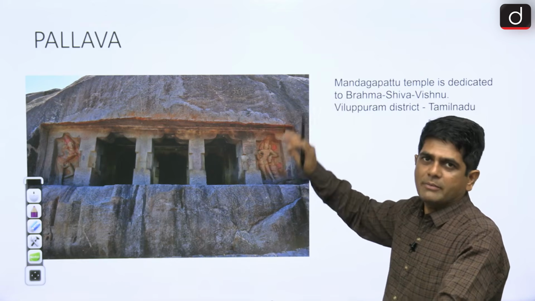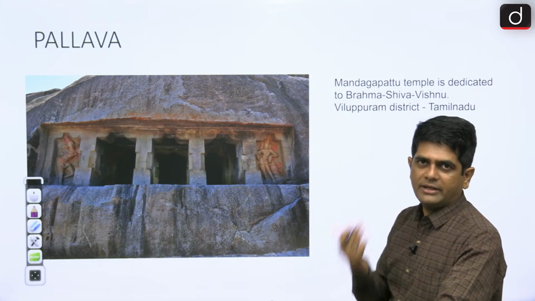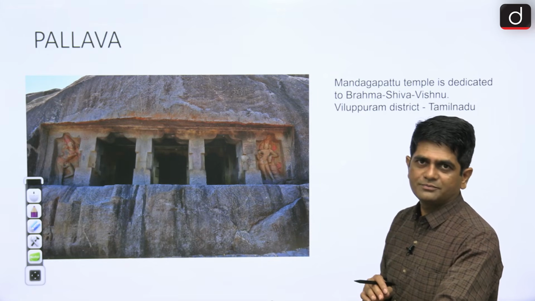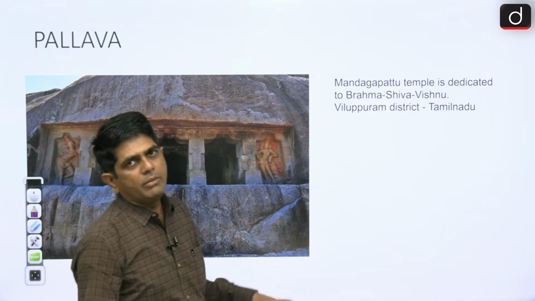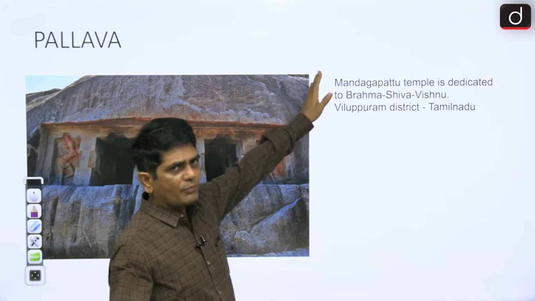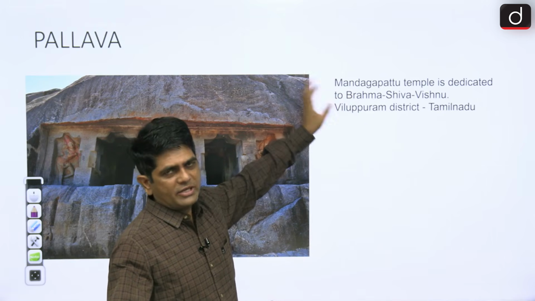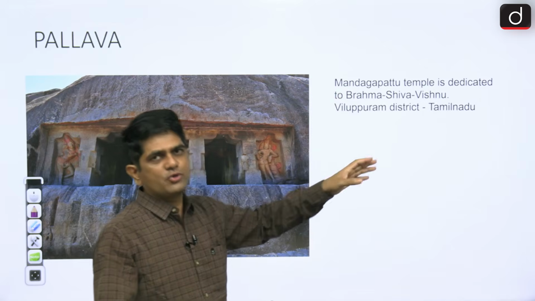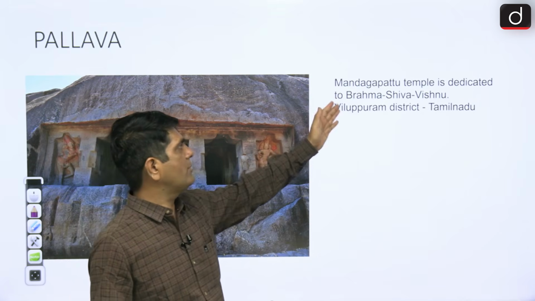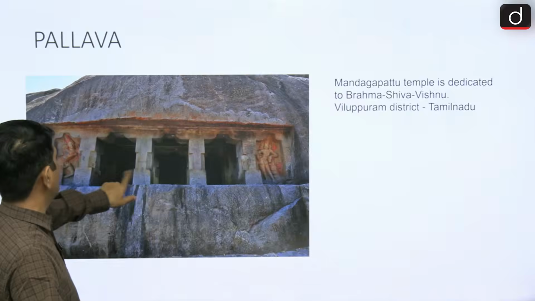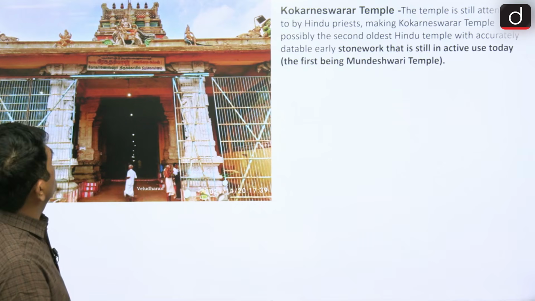The temples built by Mahendravarman first are known as Mahendravarman style or Mandapa style, and they were rock cut temples. The very famous temple built by Mahendravarman first was at Mandagapattu, Tamil Nadu. And here we have the statues of Shiva, Vishnu and Brahma, one of the earliest temples in South India with the statues of Brahma, Shiva and Vishnu. Clear? Mandagapattu.